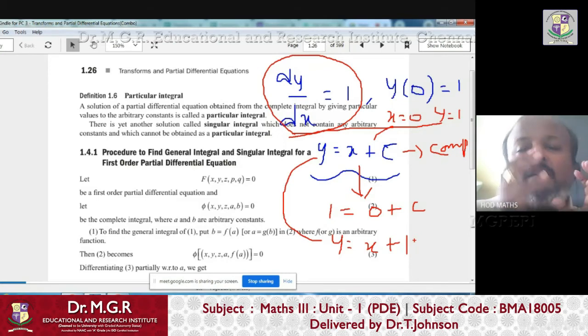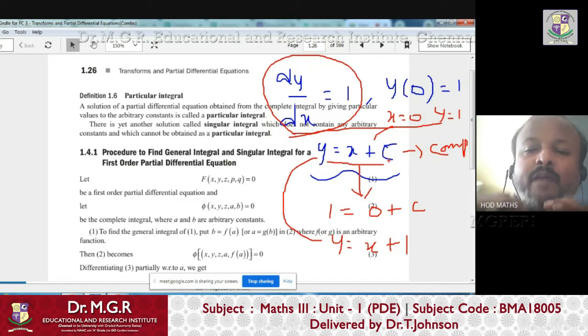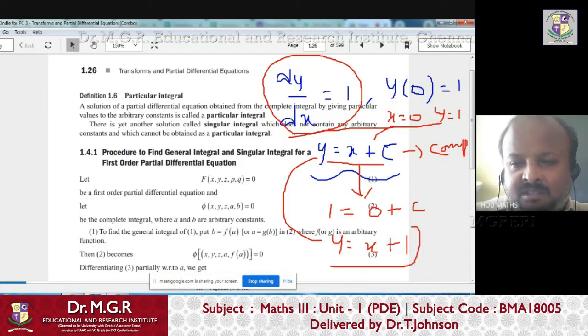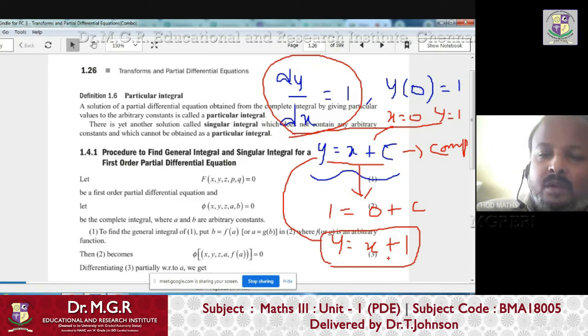Why? Because the differential equation is given with a condition. Without a condition, you can't find the particular solution, right? So if a differential equation is given with a condition, you put that condition in the solution, that is in y equals x plus c, and you find the value of c, or remove c from the equation. Now this is the final equation, and this is also a solution. But in this solution, there is no arbitrary constant. It is only a fixed constant, c equals 1. So you can write y equals x plus 1, and this equation is called the particular solution, or otherwise called the particular integral.